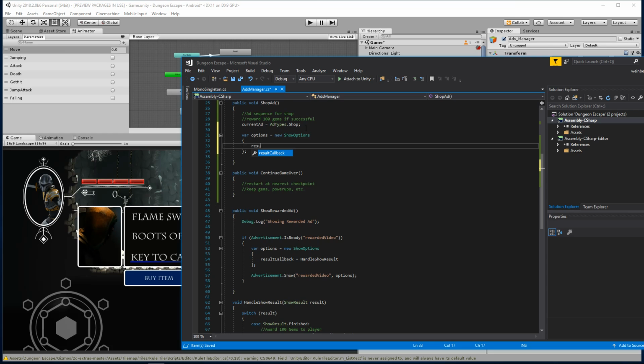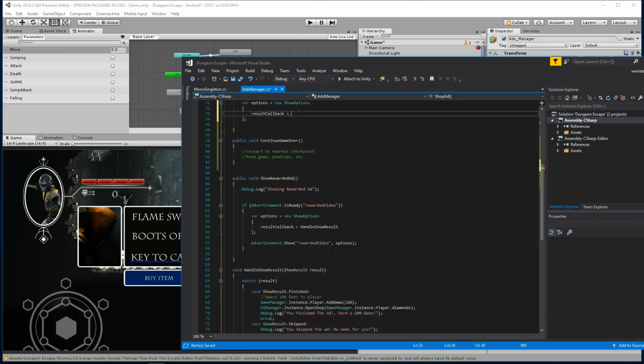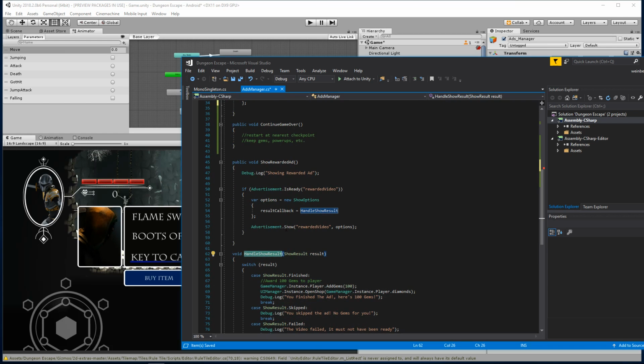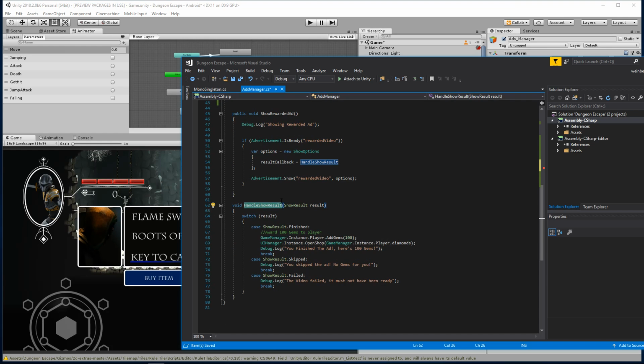All we have to do is fill in this result callback to equal a function dedicated to this result. That's what I want to create. So I want to handle show result. I want this to become very modular. Right now it only works for our shop system, and that's not what I want. So let's see how we can do this. I'm going to go ahead and remove this code here, or just comment this out for now, because we're going to want this for our gem implementation.